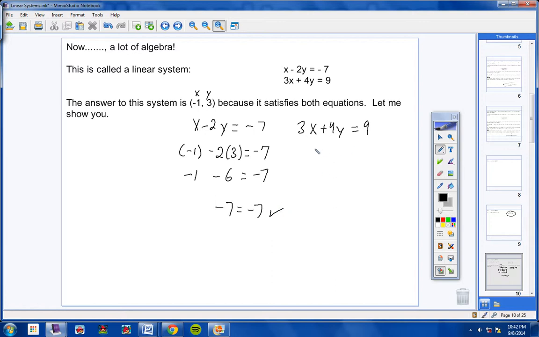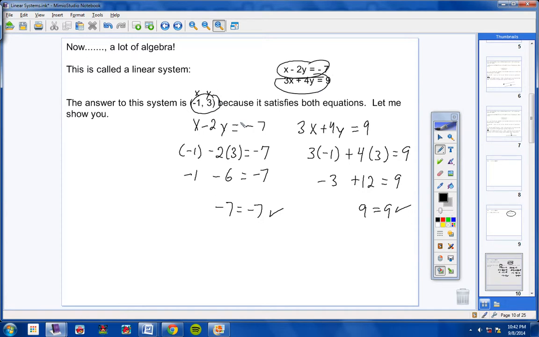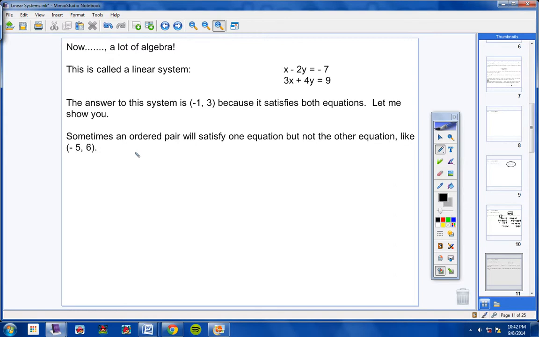That worked. Now let's try the same ordered pair over here. For the x, I will substitute a negative 1, and for the y, I will substitute a 3. And let's see what we get. 3 times negative 1 is negative 3. 4 times 3 is a positive 12. And negative 3 and positive 12 is 9. 9 equals 9. So do you see how this ordered pair right here satisfied both equations? Okay? So I wanted to show that to you. It's very important that you understand that a solution to a linear system is an ordered pair that satisfies both equations. Okay, that's real important that you know that.